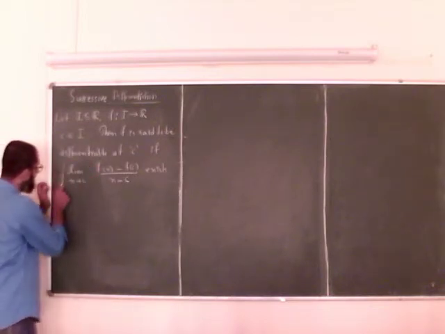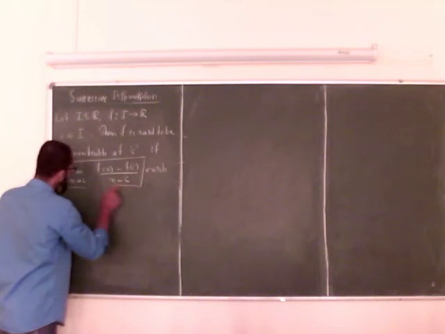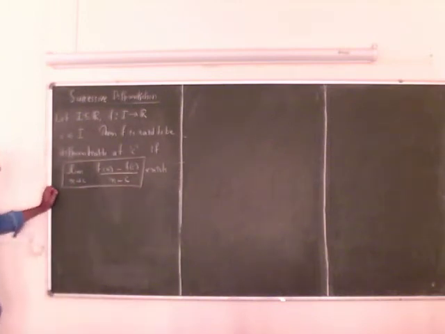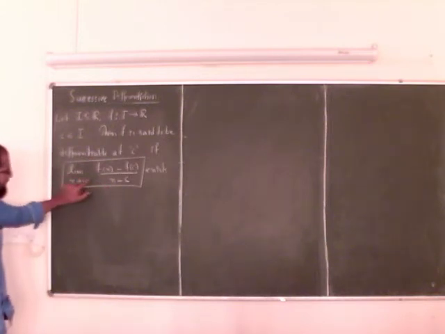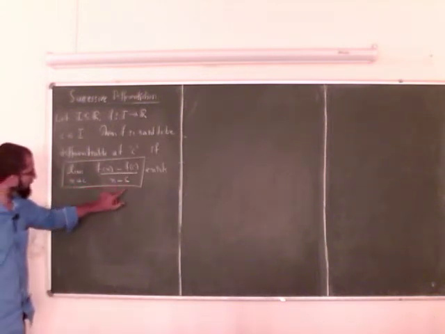If this limit exists, we say the function is differentiable at the point C. This limit is going to be a real number, and a unique number.